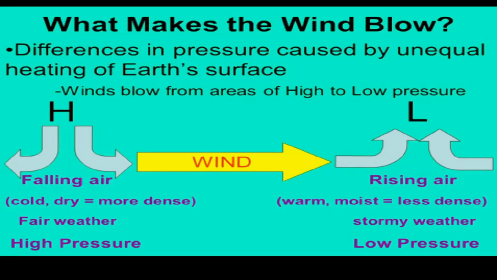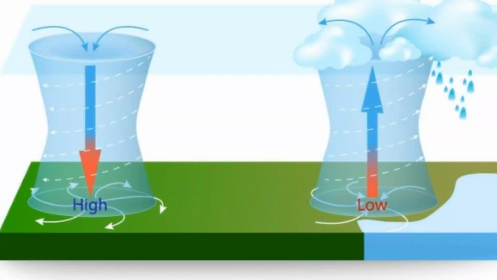Now at the poles, the air is cold, and cold air is more dense, or the air is heavier. So cold air sinks, creating an area of high pressure. And cold air brings very little moisture. So that means there's little chance for clouds to form. So a high pressure area is always associated with fair and good weather.